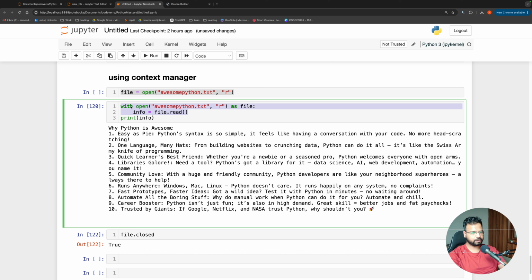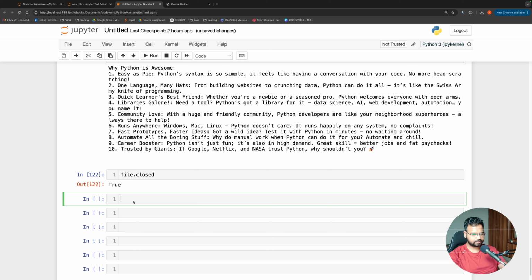Every time we don't have to do file dot close, because later on when we learn about exception handling and different types of branching, you will realize that sometimes it can be tricky to decide when to close the file, when to not close the file, if any error has come. Okay, so we have to be mindful about it. But if you use this context manager, then you don't have to worry about closing the file. Automatically, the moment you come out of this context, automatically the file will be closed. So everything that we have learned, everything applies. Only the syntax will be slightly different.